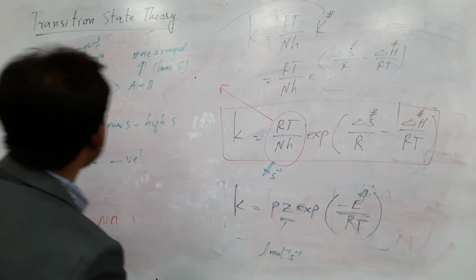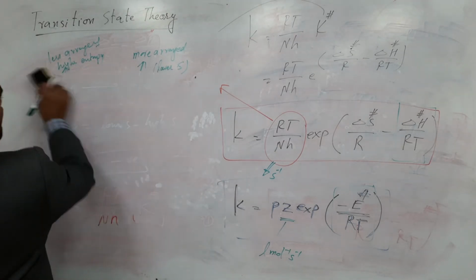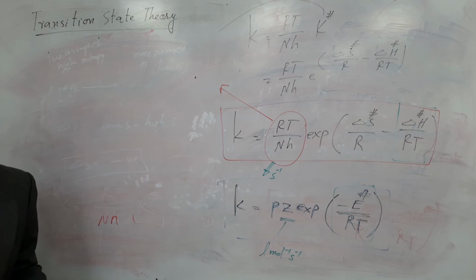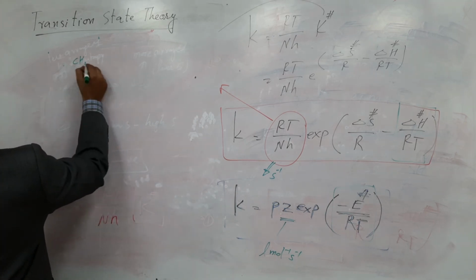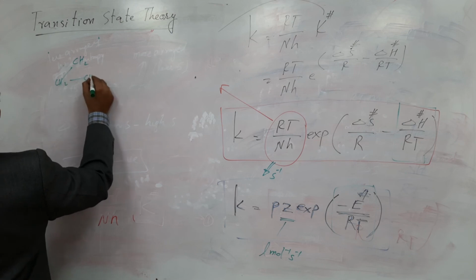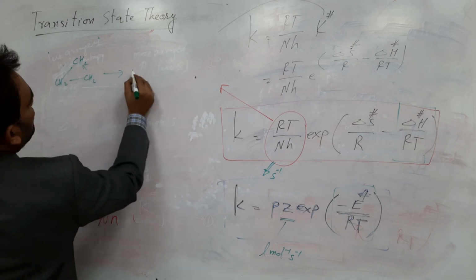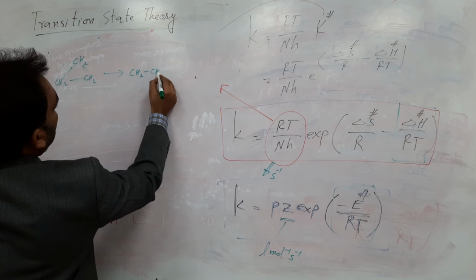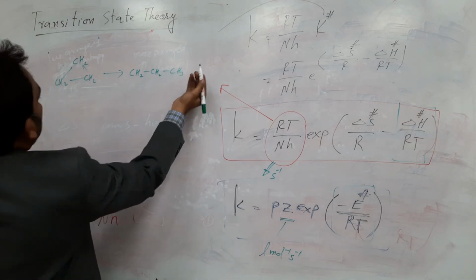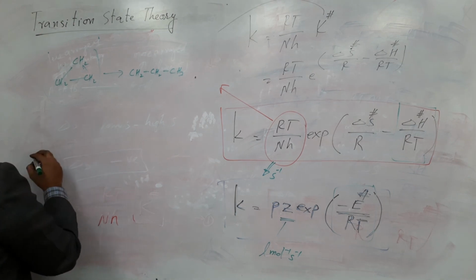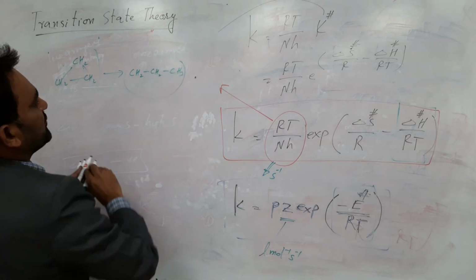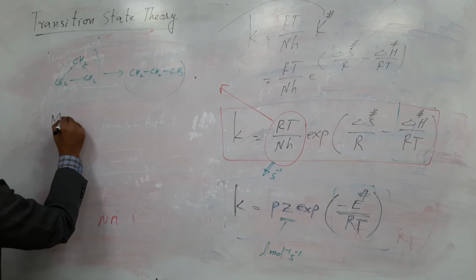But if you have a unimolecular reaction, suppose you have this sort of molecule, I am just giving you an example. This is a more arranged situation, and this is a less arranged situation.